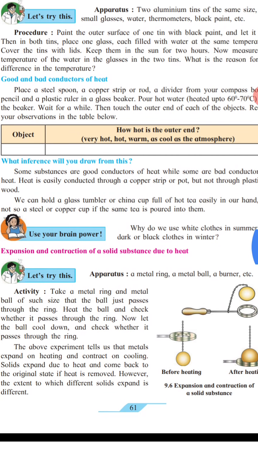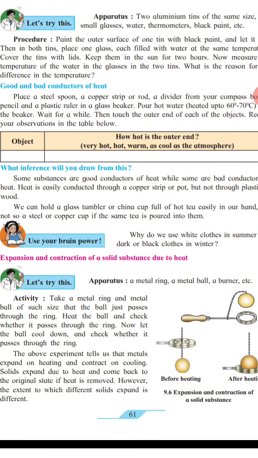We can hold a glass, tumbler or china cup filled with hot tea easily in our hand, but not a steel or copper cup if the same tea is poured into them. Why is this so? Because copper is a good conductor of heat. But the china cup works as a bad conductor of heat.